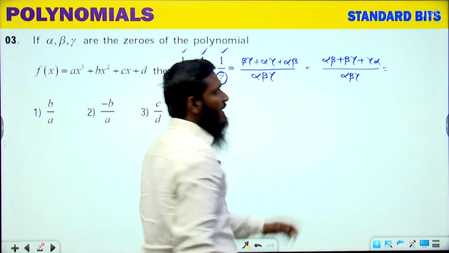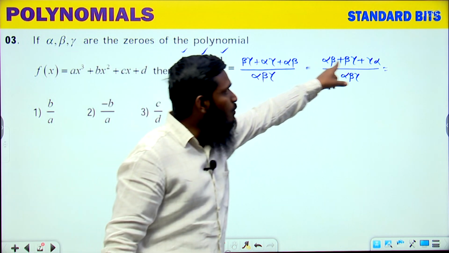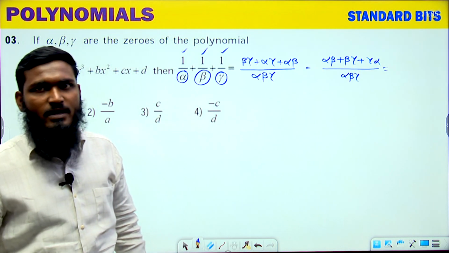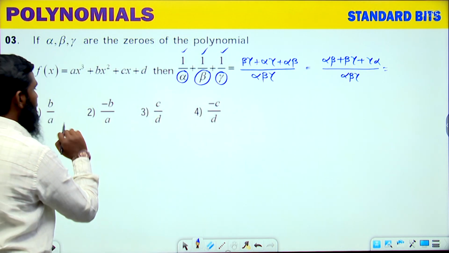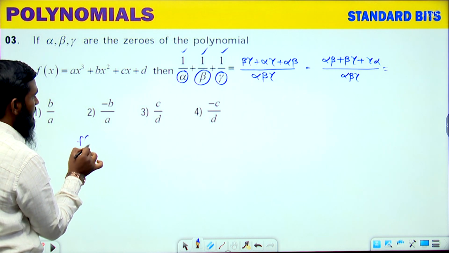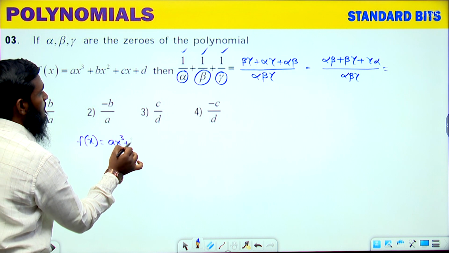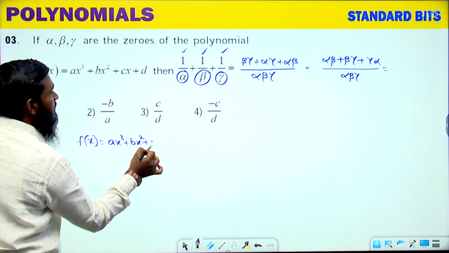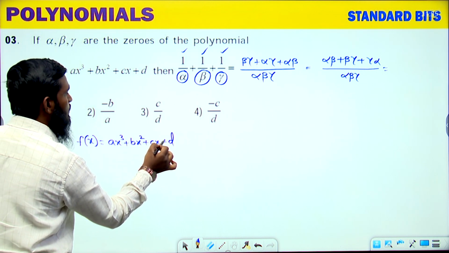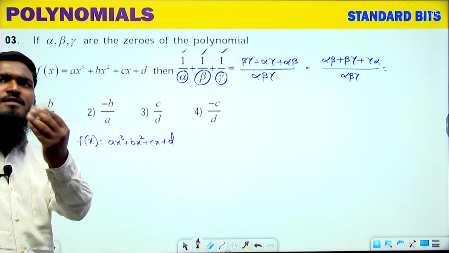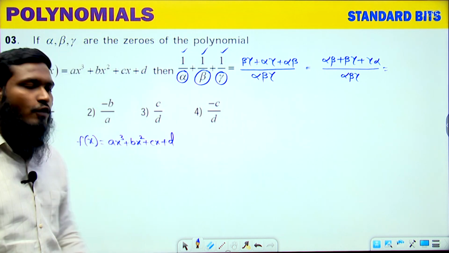Okay. Now we have to find out two values over here. One is the numerator value and the other is the denominator value. Now see this part. As we are having the cubic polynomial, what are we taking? F of x is equal to ax cube plus bx square plus cx plus d. This is our cubic polynomial. Now for this we are having some simple formulas over here. What are those formulas?